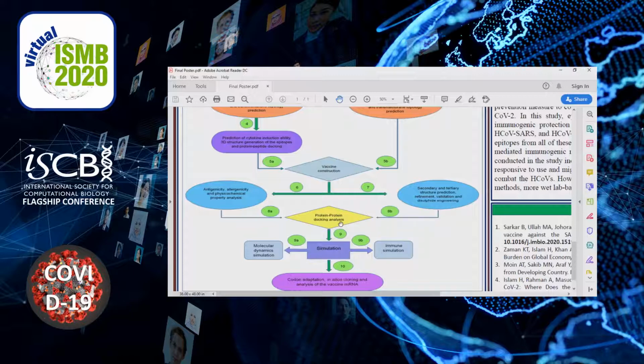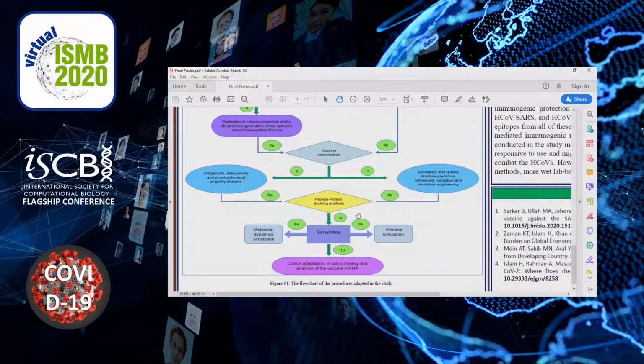And after that, the protein-protein docking analysis was conducted, in which the vaccines are docked with multiple toll-like receptors to find out which vaccine has more capability to bind with those toll-like receptors. The vaccine that showed the best results in the docking analysis was considered the most promising vaccine, and then the simulation studies, molecular dynamics simulation and immune simulation, were conducted only on that most promising vaccine construct.